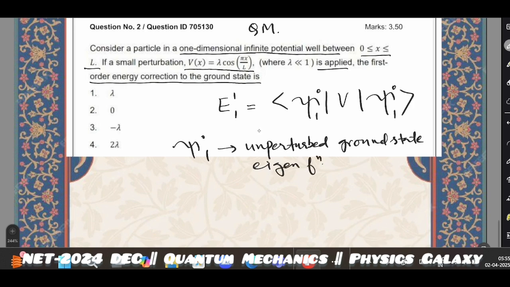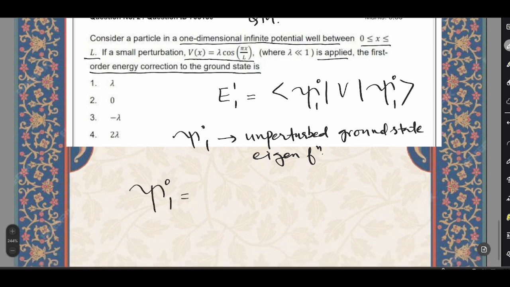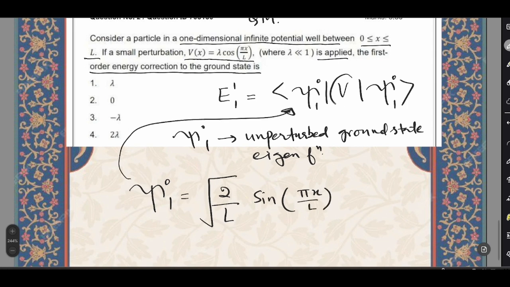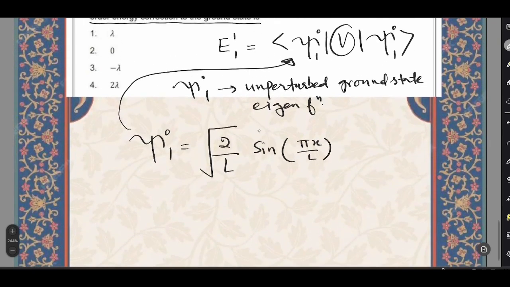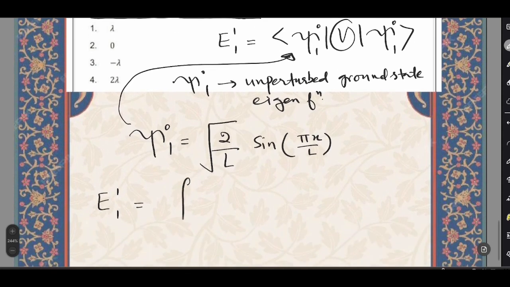Right. So if we can solve this expectation value, and we also know psi naught of 1, that is the unperturbed ground state eigenfunction, that's given by under root 2 by L sine of pi x by L. So let's just put this into this, and we also know V, so it's simple to solve. So E1 of 1 equals to integral 0 to L.